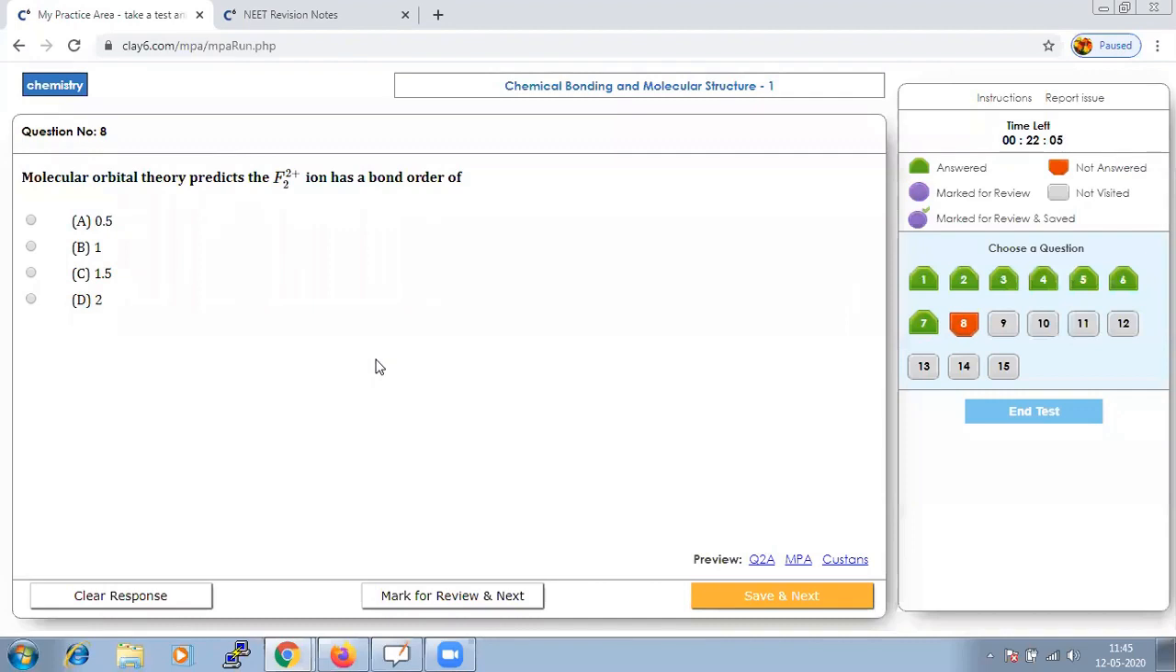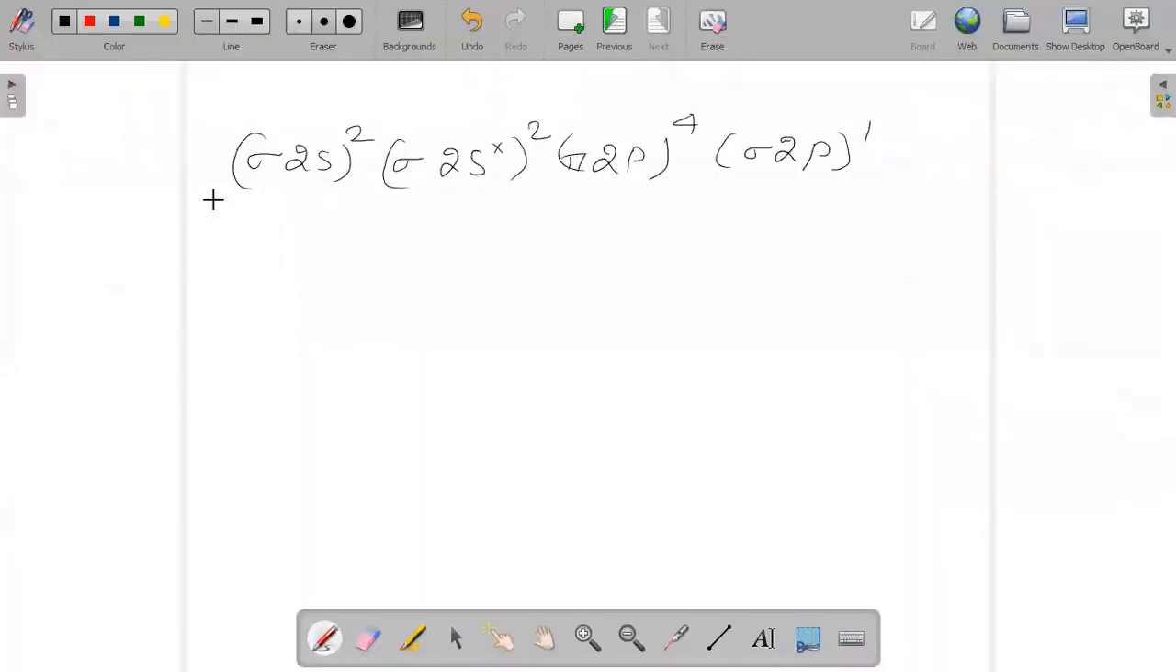In MO theory, we can calculate the bond order. Molecular orbital theory says that two electrons in a bonding orbital will constitute one net bond, and that means we have to talk about anti-bonding and bonding. The formula for bond order is half of the summation of bonding electrons minus the summation of anti-bonding electrons.